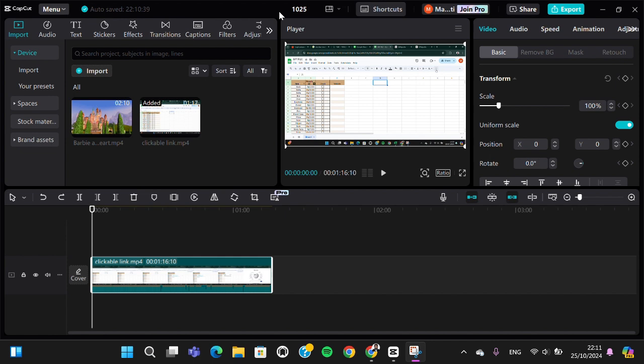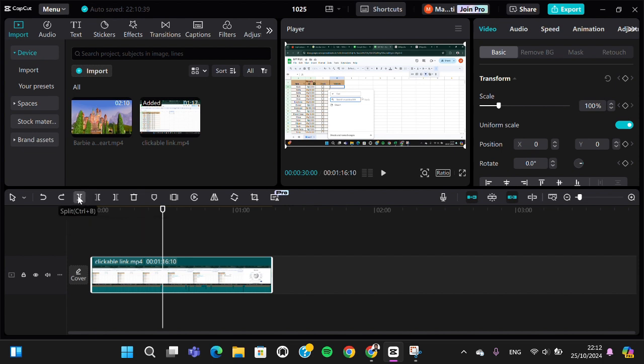I have created a project in my CapCut application and we can choose the part of our video we want to mute or censor with the beep sound. And for example, I'm just going to select this part. So we're going to split the part we want to mute.